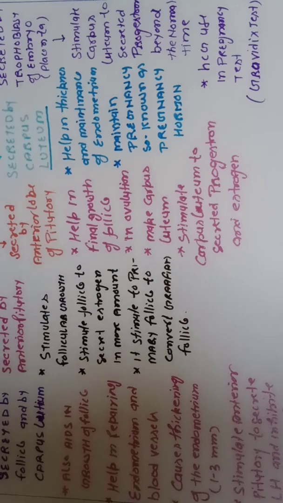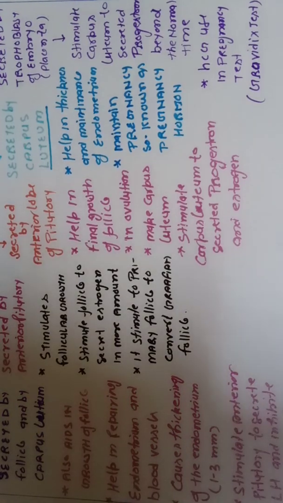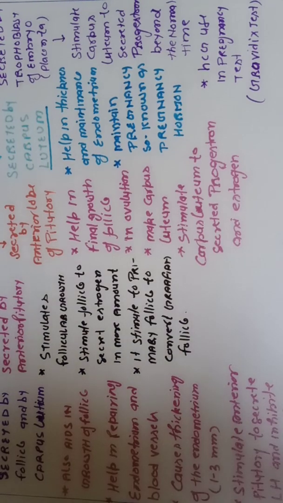That's why it is known as the pregnancy hormone, because it maintains the pregnancy. So which hormone is known as the pregnancy hormone? Progestin is known as the pregnancy hormone, because if it is at a high level in blood, the endometrium never falls.